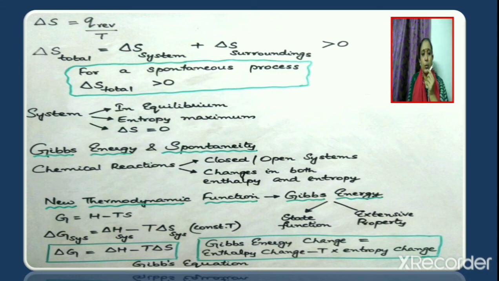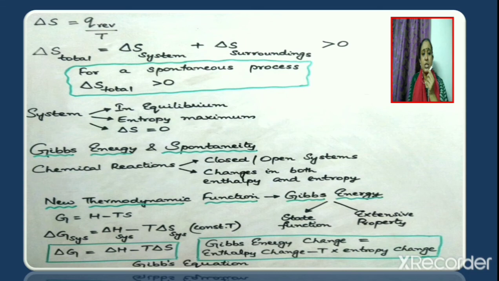Now if a system is in equilibrium, the entropy will be maximum and delta S will be equal to 0. That is, delta S is equal to 0 for a system in equilibrium. Now we have another thermodynamic function, that is Gibbs energy, which can be taken as the final criterion to decide the spontaneity of a process. Chemical reactions can be considered as either closed or open systems. So there will be changes in both enthalpy and entropy. So we have a new thermodynamic function, that is Gibbs energy, to decide the spontaneity of a reaction.